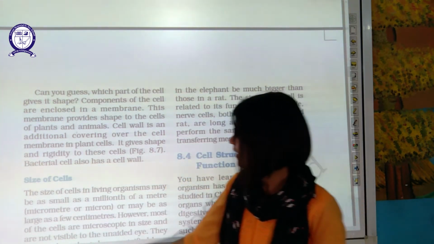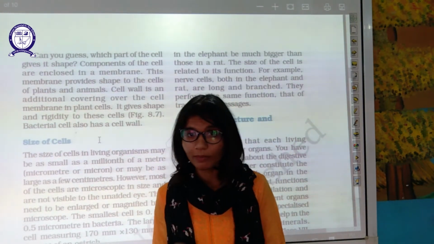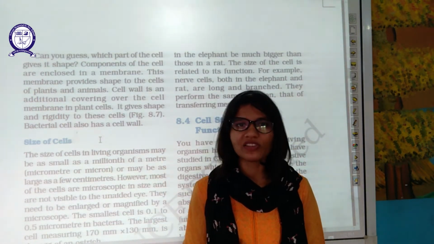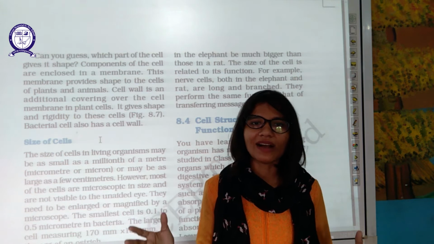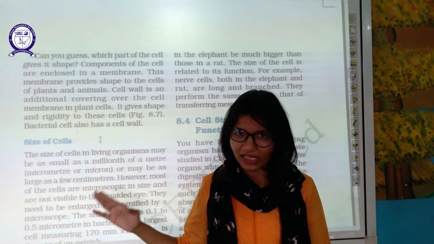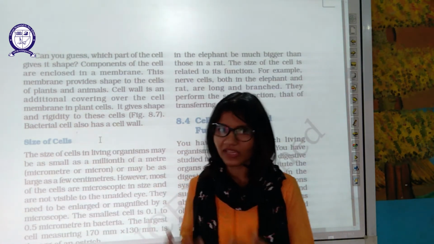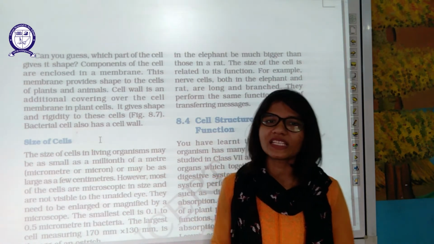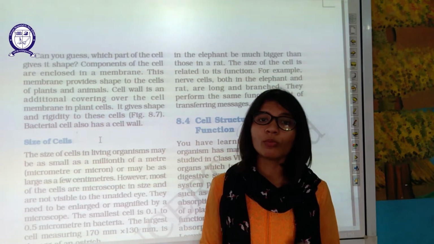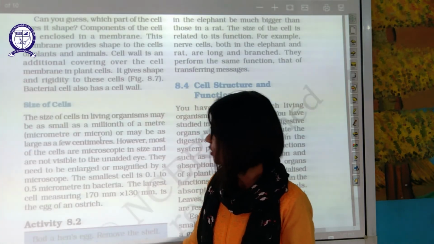Why is it present in plant cell only? Because plants cannot move. To withstand the extreme temperatures, to withstand all the harm of weather, wind, etc., nature provided that structure to plants so that they can protect themselves. We can move, so we don't need such kind of structure. It provides the rigidity so that the plant will not move with those extreme conditions. Bacteria also have cell wall.